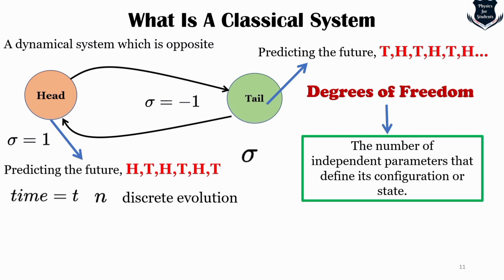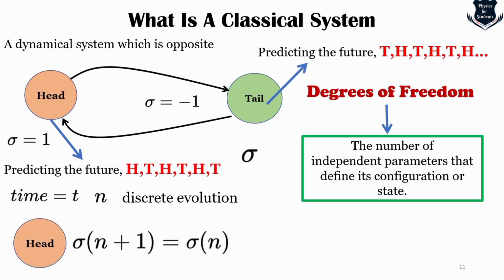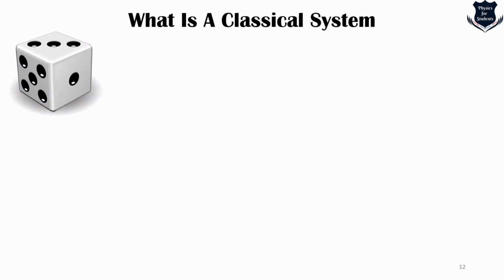So if we denote time as t and the number of discrete evolution steps as n, remember that in a classical system we're talking of a discrete, that is integer, system without any jump. Then we can use head to denote this and tail to denote this. It's simple, right? Sigma of n plus 1 is equal to positive sigma of n for the head, and that of the tail. So I think that till now it is clear.